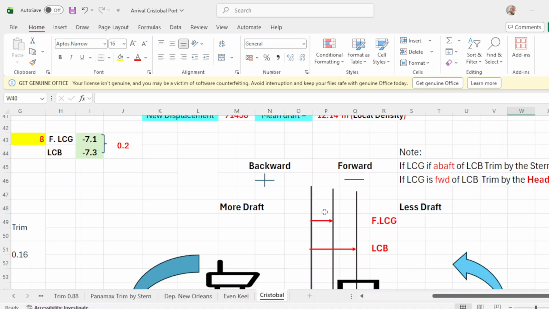This is your LCG, it is behind or at the back of LCB, so you are trimmed by the stern. But if your LCG is forward of LCB, then you are trimmed by the head. But in this case, the final LCG is at the back part of LCB, which is this one. Okay, that's why you are trimmed by the stern.